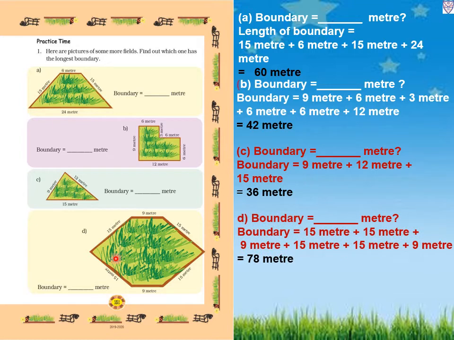So we will add 15 meter plus 15 meter plus 9 meter plus 15 meter plus 15 meter plus 9 meter. So 15 meter plus 15 meter, that is 30 meter. 30 plus 9, 39. 39 plus 15, 54 meter. 54 plus 15, 69 and 69 plus 9, that is 78 meter. So now which one has the longest boundary? Therefore field D has the longest boundary.